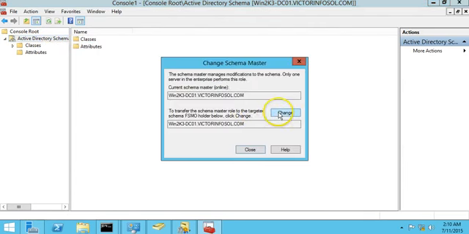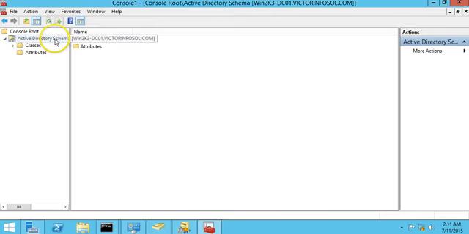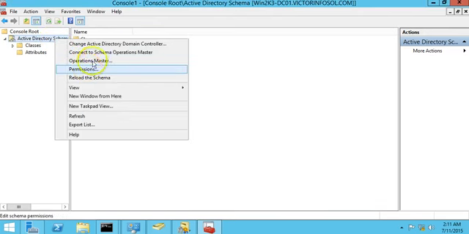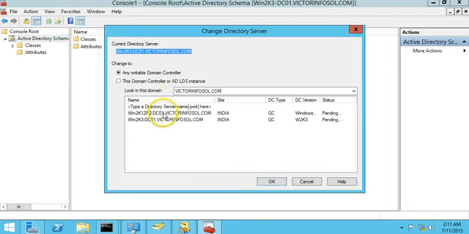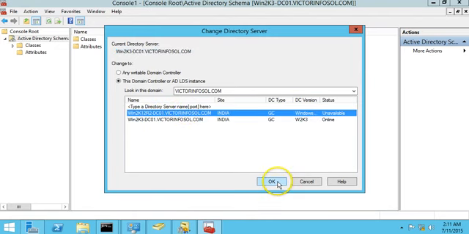Before changing this, you can verify that at both locations the current schema master and the FSMO held by both are the same. So I am going to connect to my current server by using change Active Directory domain controller. I am going to select my new domain controller and click OK.